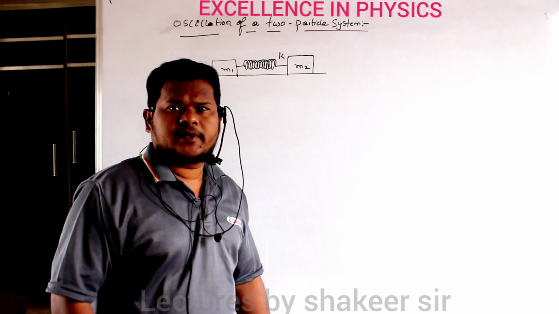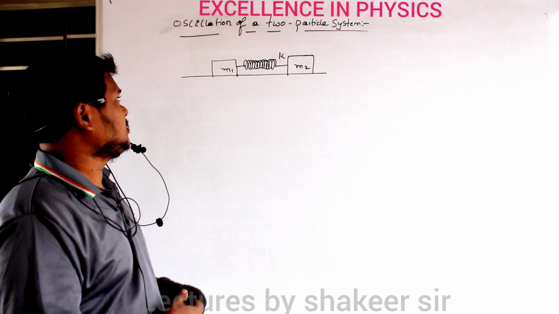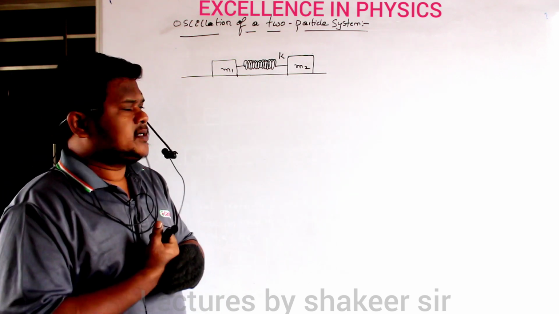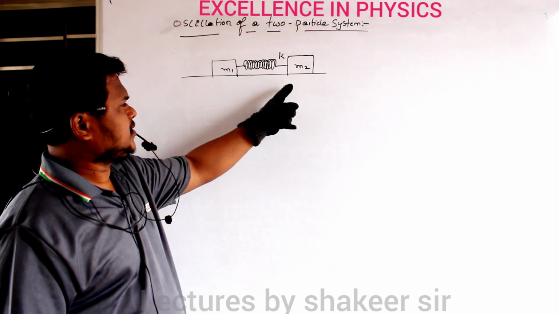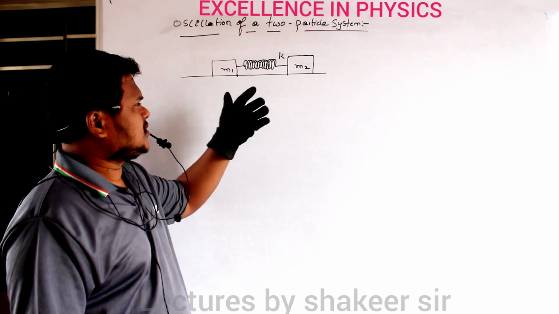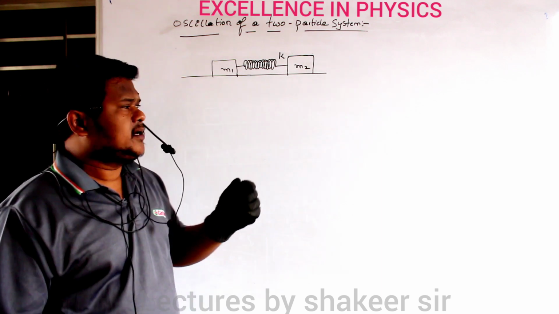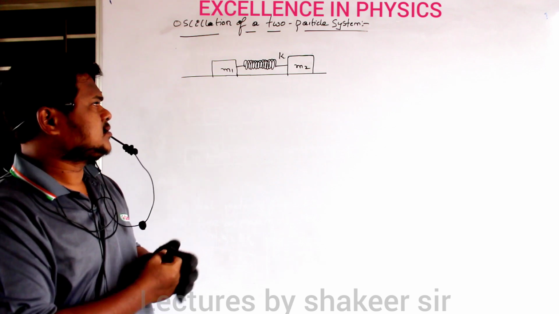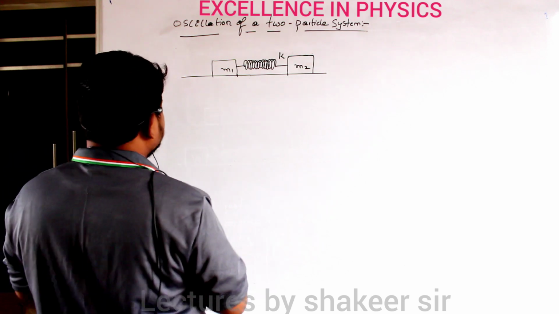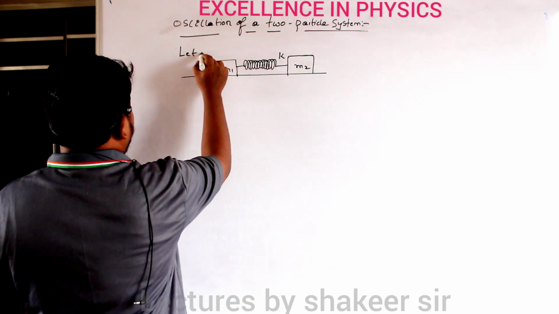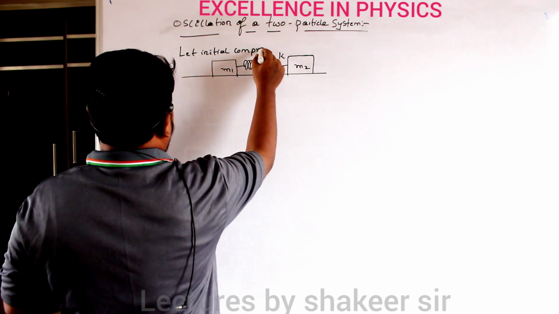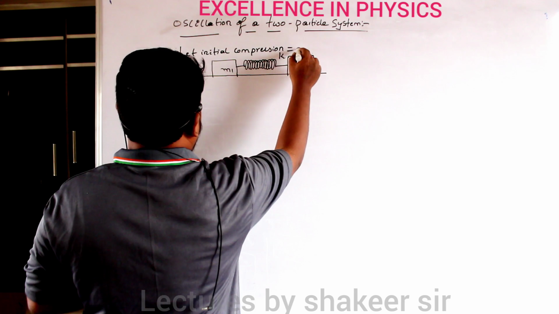Dear students, now let us see this very important concept of oscillation of a two-particle system. Here these are the two masses M1 and M2 which are connected by a spring, and the spring constant of this spring is K. Initially this system is in compressed position. Let the initial compression which is developed be X.